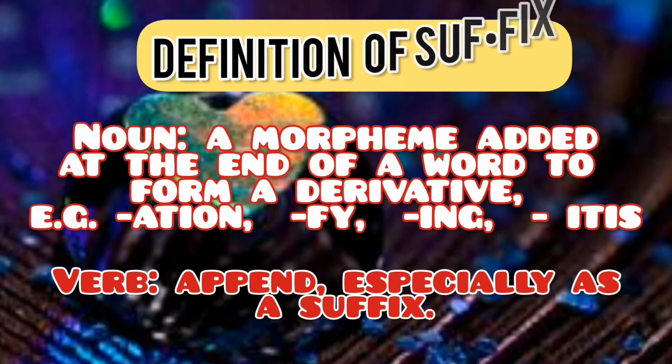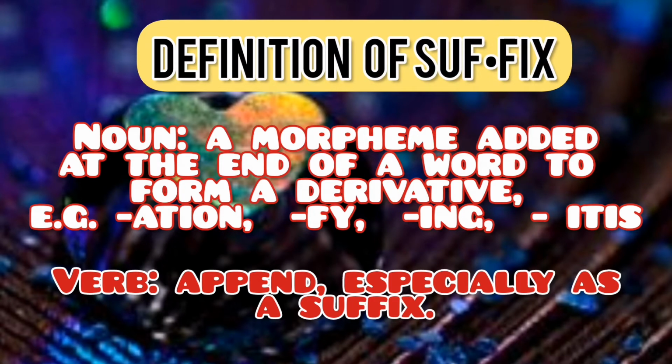Definition of suffix. For noun, a morpheme added at the end of a word to form a derivative. Examples: ation, fy, ing, itis. Verb: append, especially as a suffix.